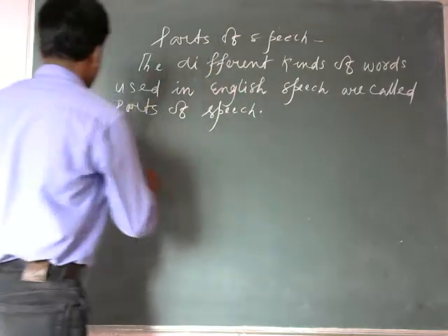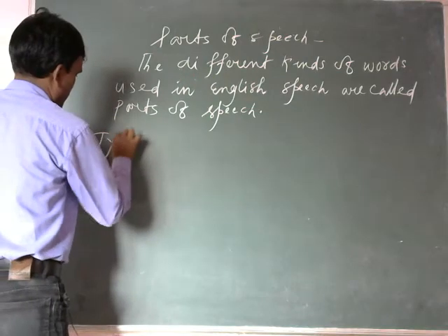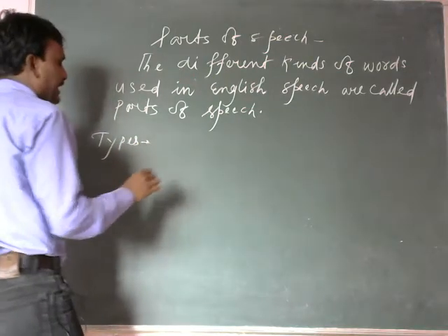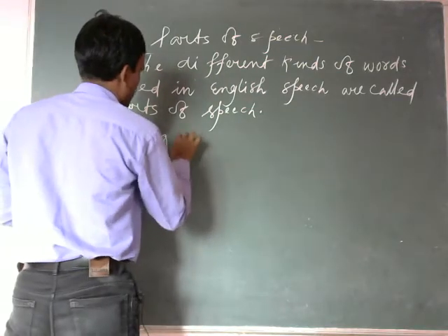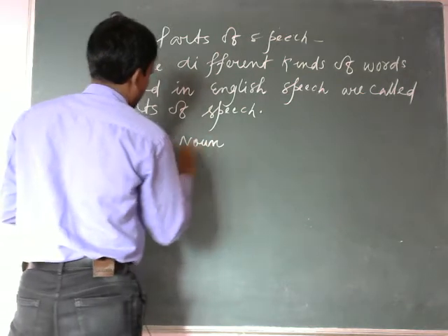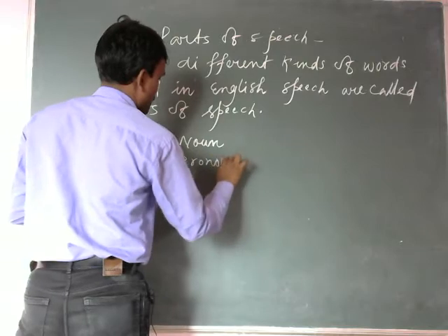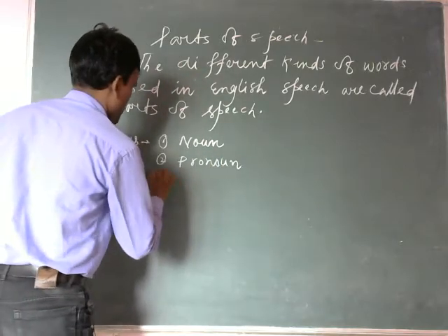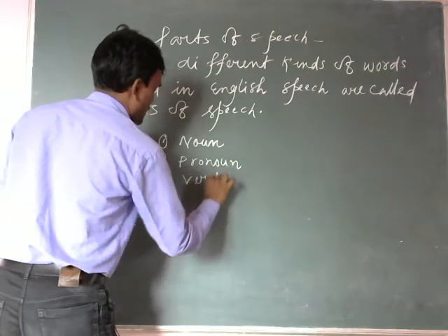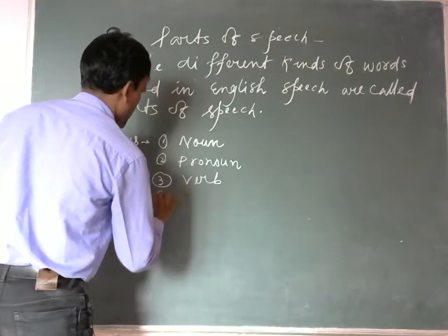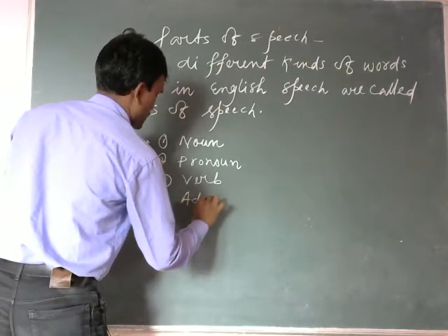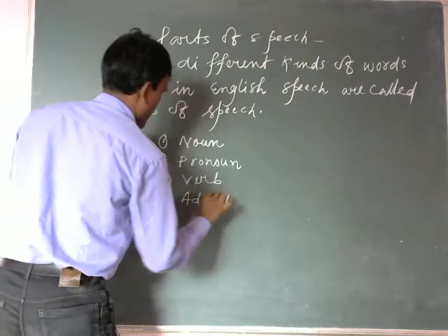Look here. 8 types. Number 1, noun. Number 2, pronoun. Number 3, verb. Number 4, adverb.